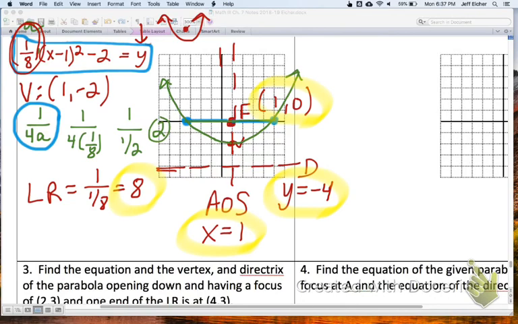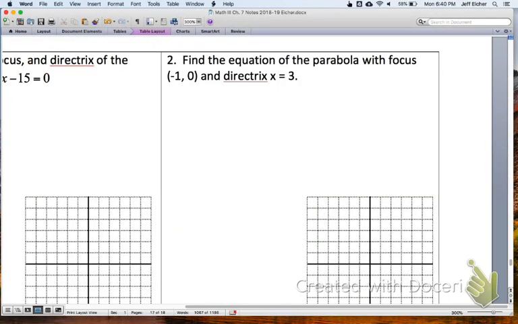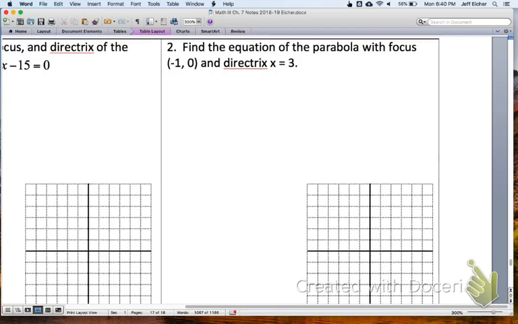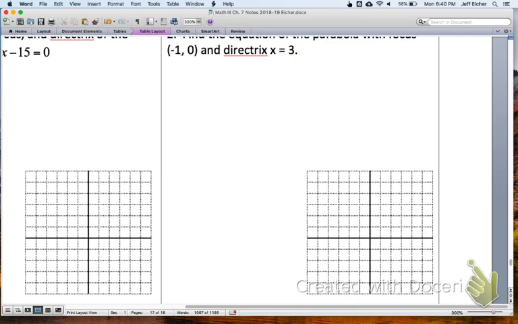Let's look at the next one. On this question, we're asked to find the equation of the parabola with a focus and a directrix. So it might be helpful to use this little graph here, focus and directrix. So the focus is at (-1, 0), which is right there. And the directrix is at x equals 3. X equals 3 is right here.